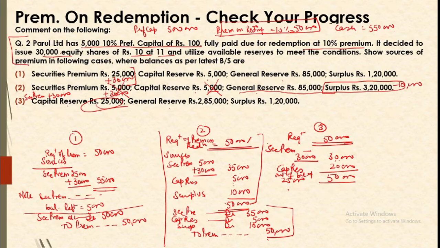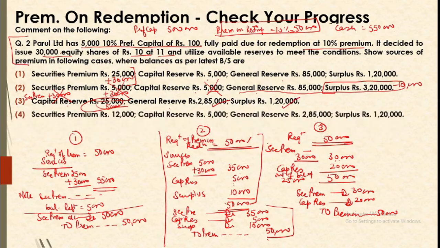So you will be utilizing these sources. Your entry will be securities premium 30,000, capital reserve 20,000, to premium on redemption of preference shares 50,000. The effect will be securities premium is gone. Capital reserve is used for 20,000, so 5,000 balance will be left, whereas general reserve and surplus will remain as they are. So I hope you are understanding the sources for providing the premium.